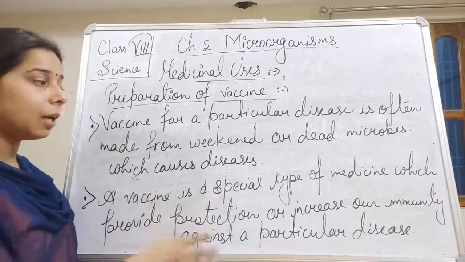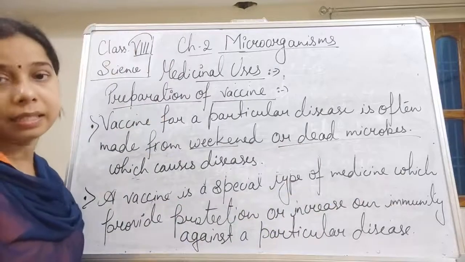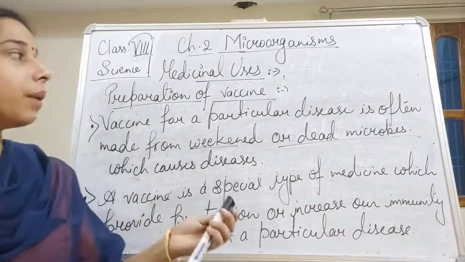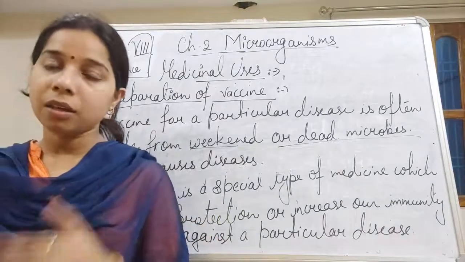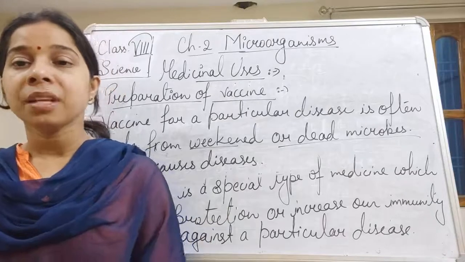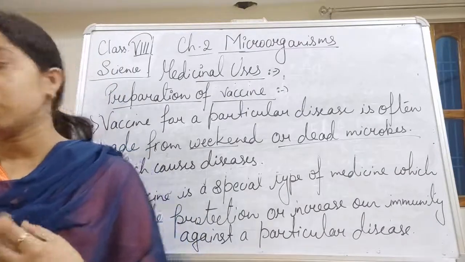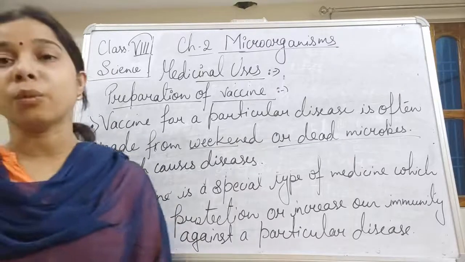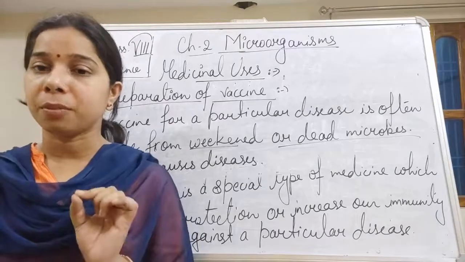Basically, it is made up of the weakened or dead microbe which causes the disease. When we are talking about the preparation of the vaccine, I told you that it is a special type of medicine which helps in protecting the body from a particular type of disease.